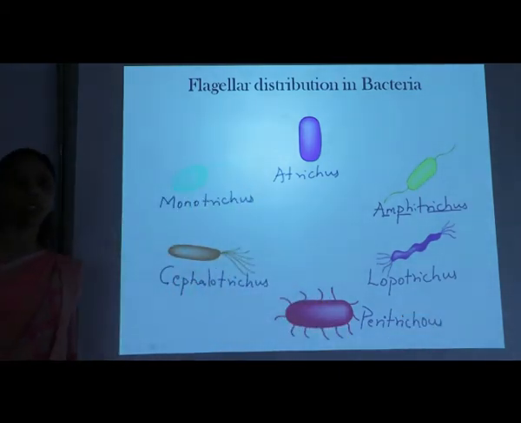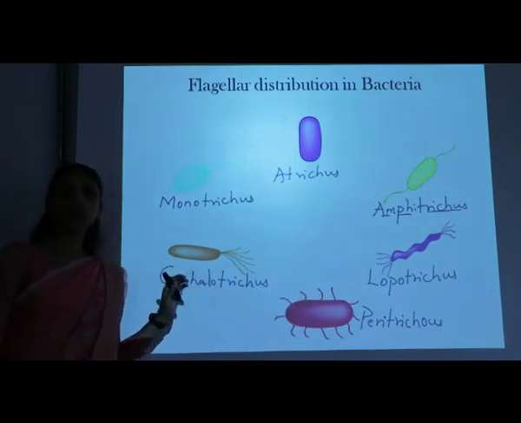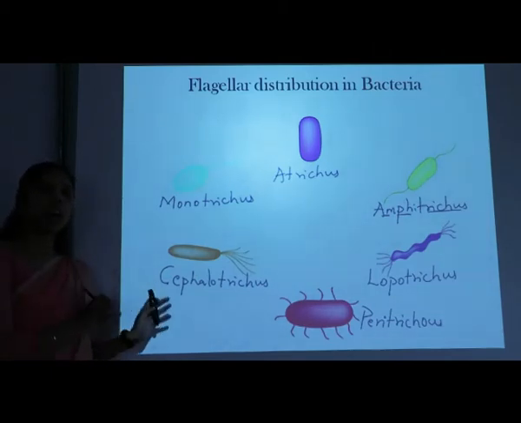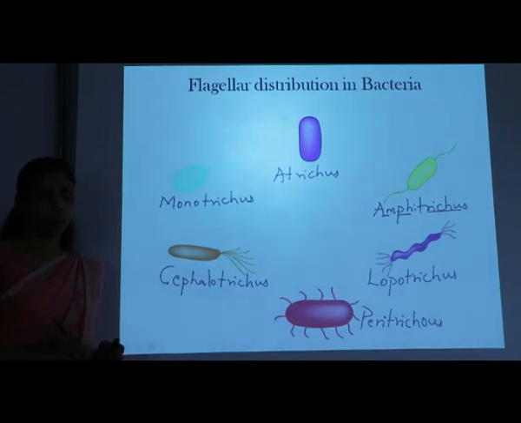Usually peri means the surface. On the surface of the bacteria, many flagella are distributed randomly. That is the peritrichous condition. So these are the different forms of the bacteria which are based on the flagella distribution. Hope it is clear to you.